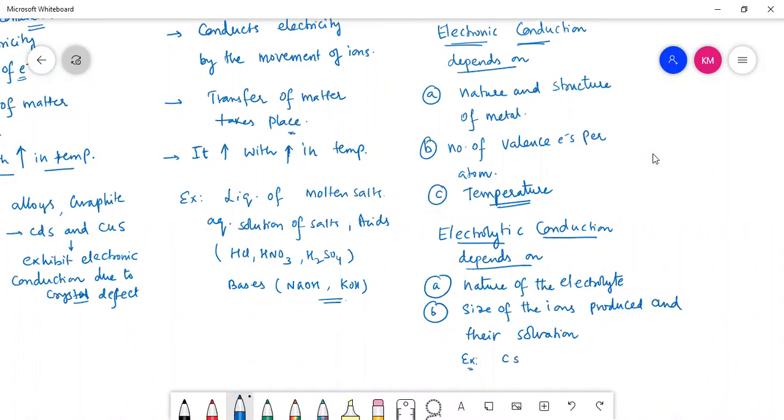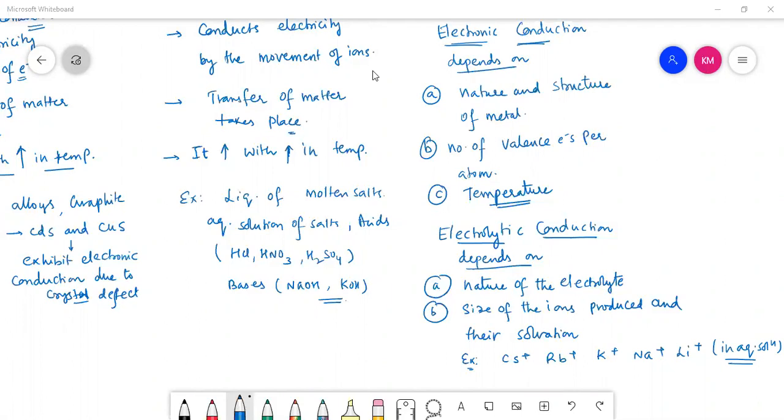If I take Cs+, Rb+, K+, Na+, Li+, all these ions in aqueous solution, which has more conductivity or which has more conductance? Anyone?